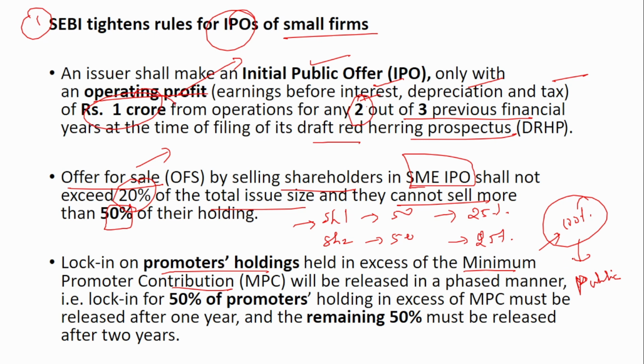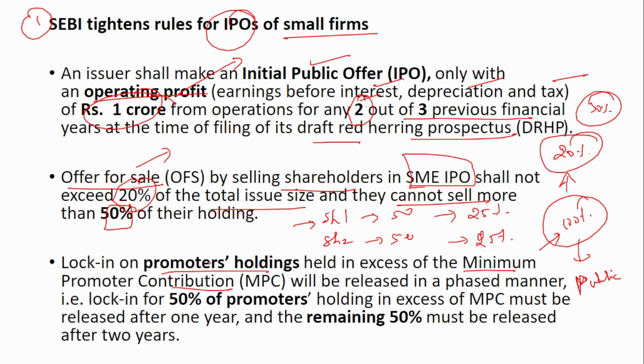So even after the IPO, as per the SEBI norms, the promoters must have at least 20% of promoter holding. Even after the IPO, minimum 20% of the shares should be held by the promoters. So that is the minimum promoter contribution. When there is excess promoter holding, that is if they are holding 30%. Okay, the promoters must have minimum 20%. Say they are holding 30% of the shares.